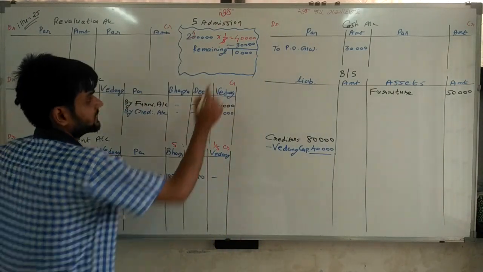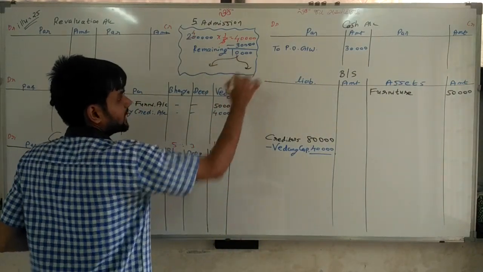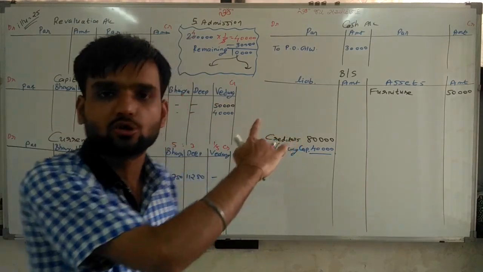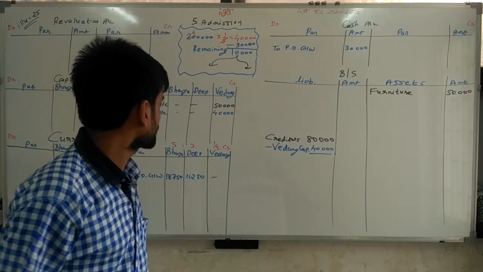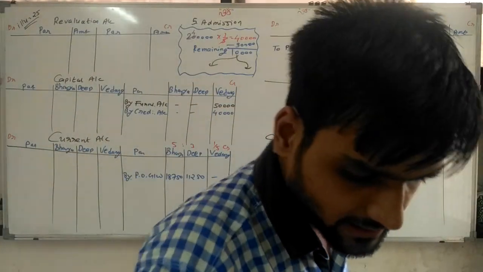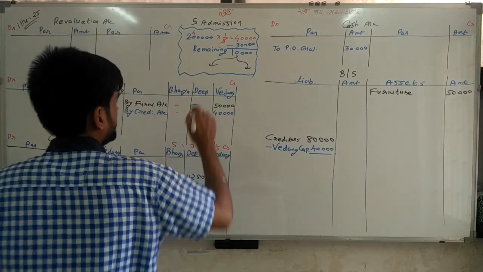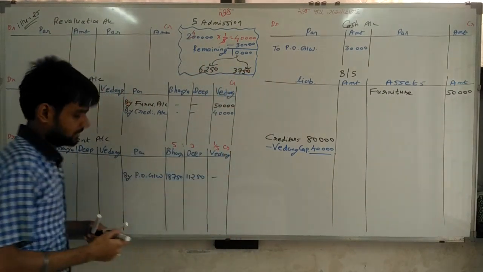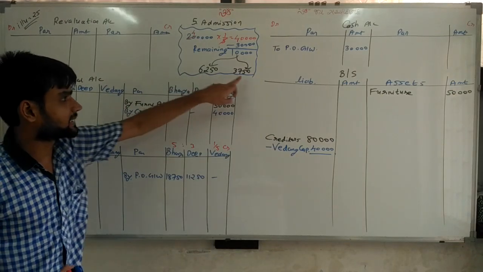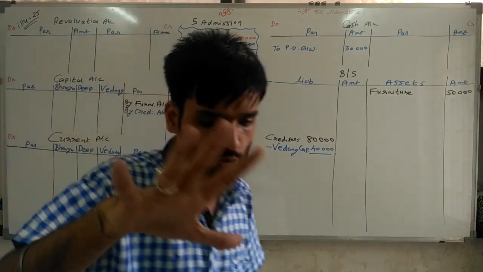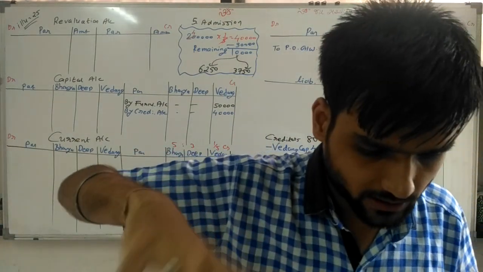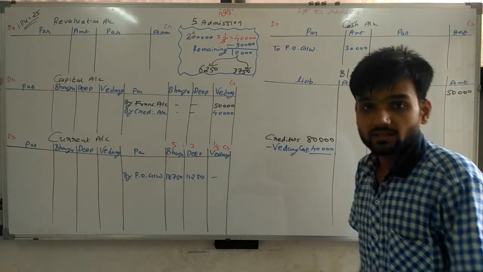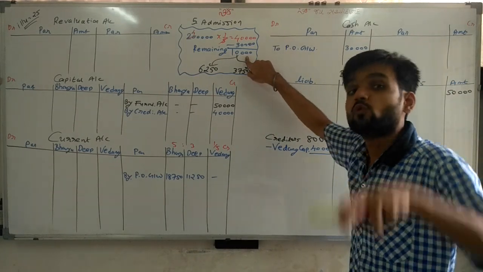And this 10,000 is distributed among the partners in 5:3 sacrifice ratio, because it is related to goodwill. So in the 5:3 we are distributing, then getting answer 6250, 3750. This amount given to Bhavya, this amount given to Deep. So 10,000 rupees is distributed among the partners, 6250 and 3750. That's it. But again, debited to Vedant's account.